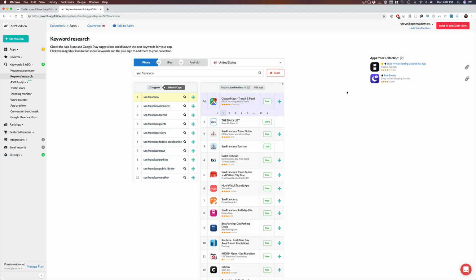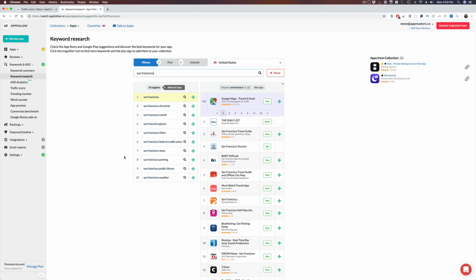We're gonna use one of my favorite tools again called appfollow.io, and I'm doing this for absolutely free. But here's what we're gonna do. We're gonna sign up, obviously, first and foremost, and then go to keyword research right here. And then I put in San Francisco. So let's pretend I want to focus on everybody that is in the San Francisco area. And I put San Francisco here, and here's what AppFollow is doing.